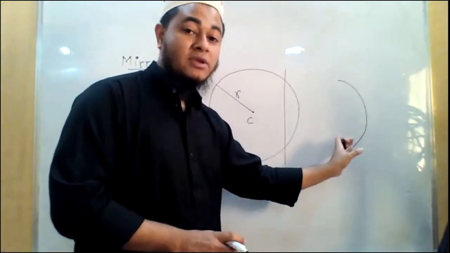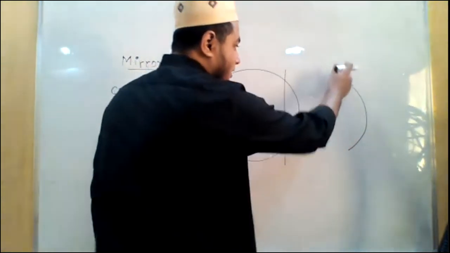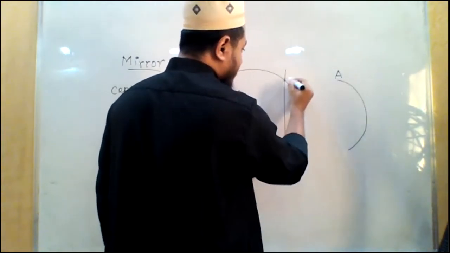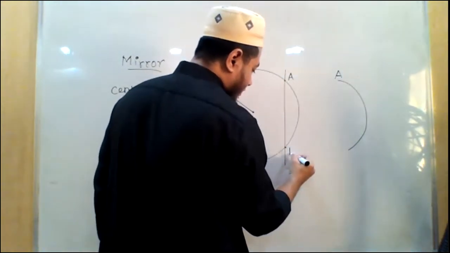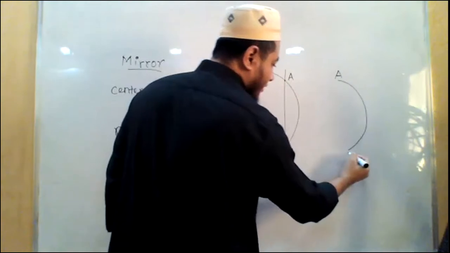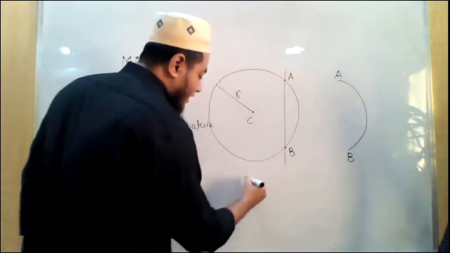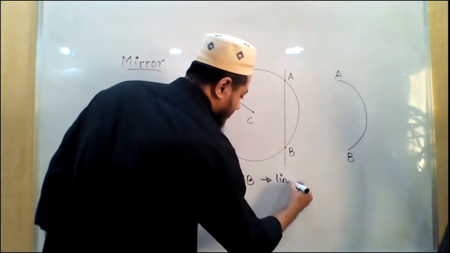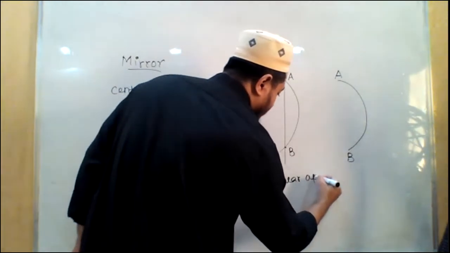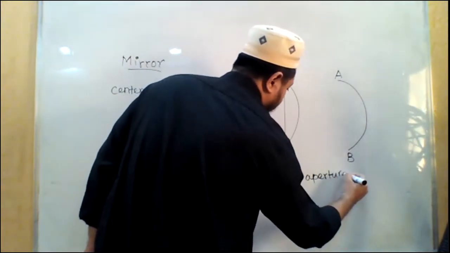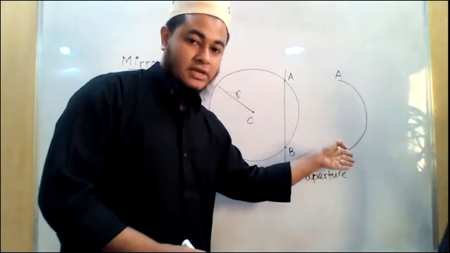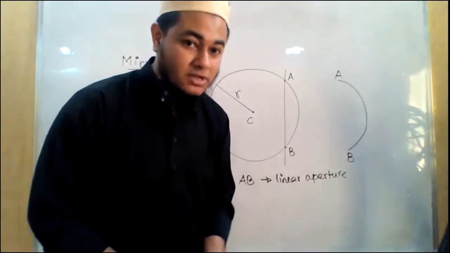So this is my mirror now, okay? This part which I have cut, let us say this is the point A and this is the point B. This AB part I have cut, okay? So this AB part will be known as linear aperture. Linear aperture, very important for MCQs, okay? So the part which I have cut and I'm going to use as a mirror.